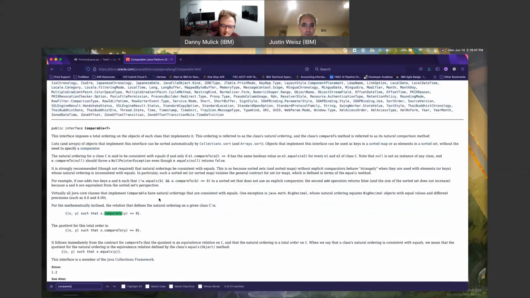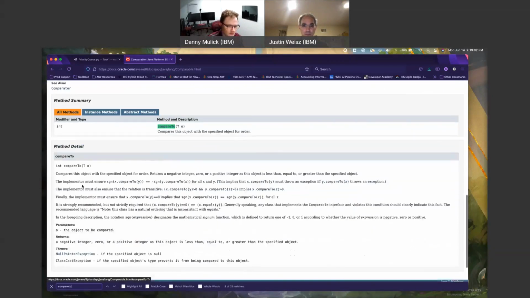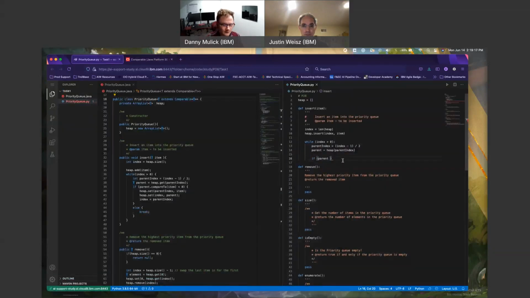So where is X and Y defined in this example? I am not seeing that right now. Quotient, not quite what I'm looking for. There we go. Compares this object with a specified order. Fair, fair. This object that it is being called on is less than, equal to, or greater than specified object. So for this, if parent is less than the item, so